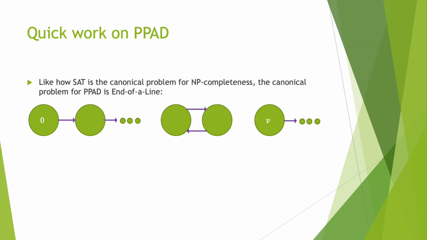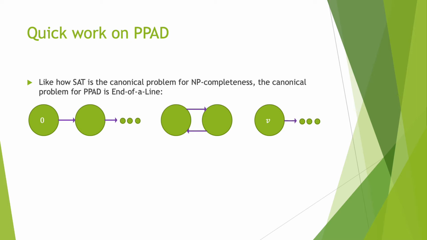In case you haven't heard of PPAD before, its canonical problem, End of a Line, is like how SAT is the canonical problem for NP completeness. In this, you have an exponential sized graph, which is given by a circuit. Each vertex has at most one edge going out and at most one edge going in. And you have circuits to query for each vertex what goes out of it and what goes into it.